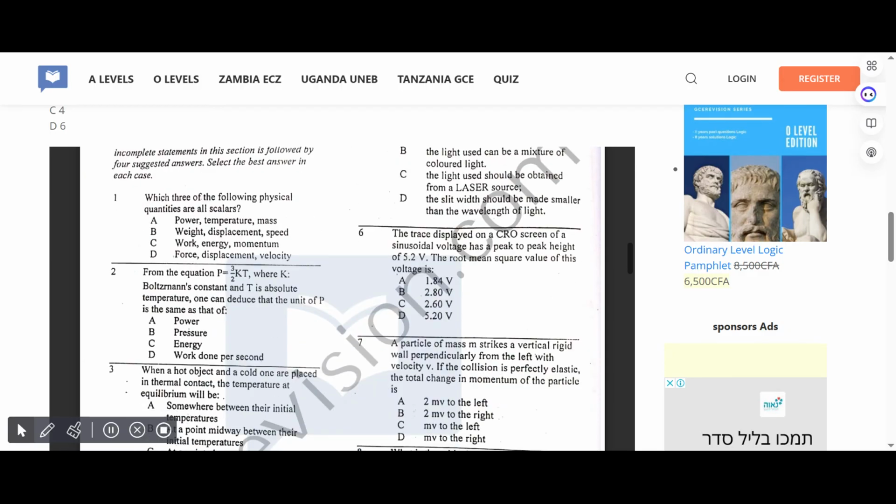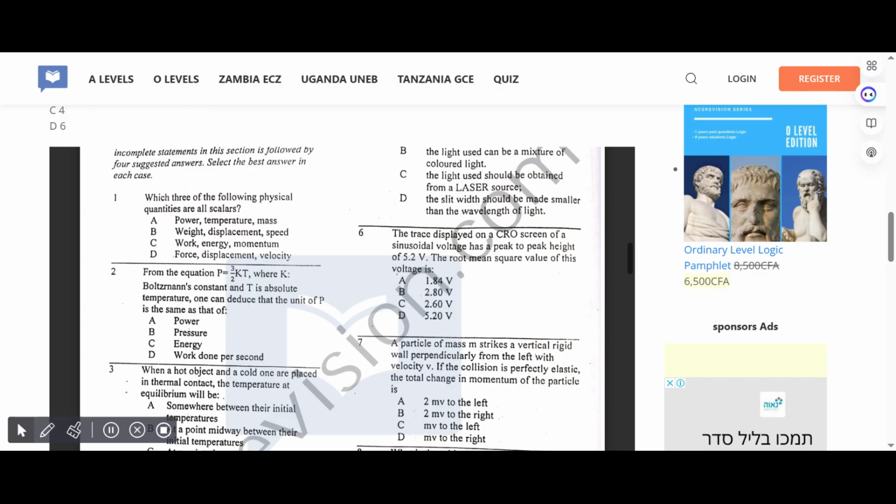Which three of the following physical quantities are all scalars? Correct answer for 1 is A: power, temperature, and mass. From the equation, where k is Boltzmann's constant and T is absolute temperature, one can deduce that the unit of P is the same as that of... Correct answer for 2 is C, which is energy.